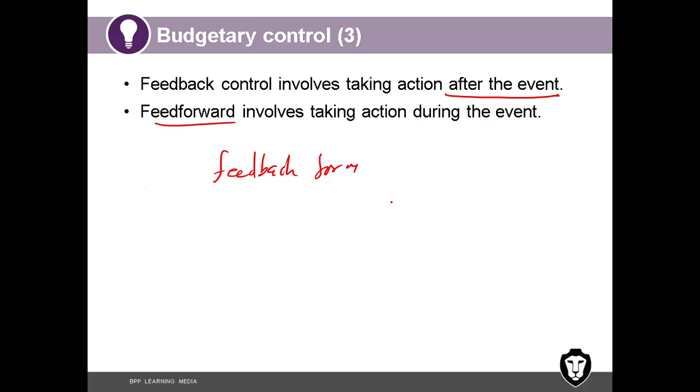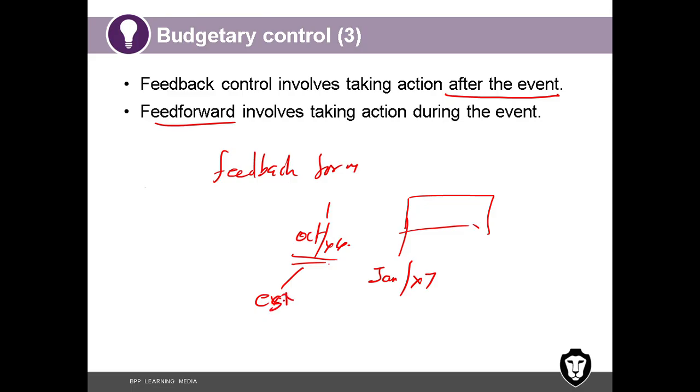Feed forward control. What is feed forward control? Let's say I'm planning a project which is starting, say, Jan 27, and I made the plan by October 26. I made the plan. I assumed how much is going to be the revenue, how much is going to be the expenses, how much is going to be the profit. All that I estimated in October 26, the original estimate. Then, based on this estimate, I was working, doing all the preliminary work. January 27, I'm going to start the project.